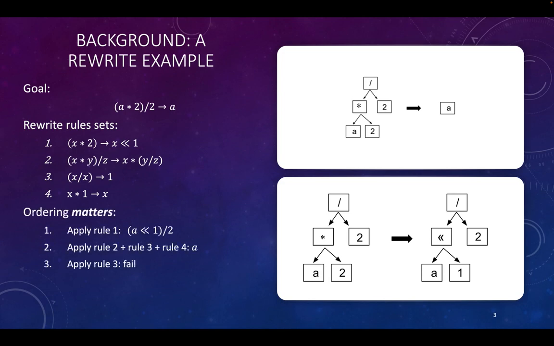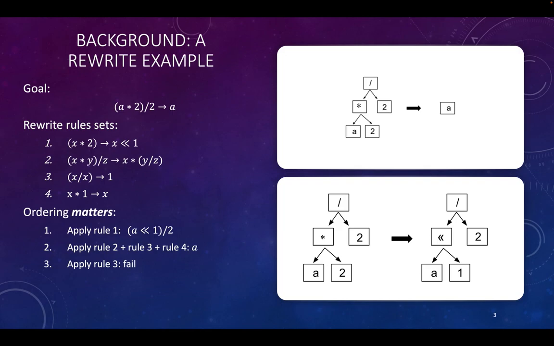A key observation about rewrites is the ordering matters. This means, for example, if we just apply rewrite rule 1, we get the expression a left shift by 1 and then divide by 2. While this is more efficient, it's not the optimal form, and no further optimization can be done.